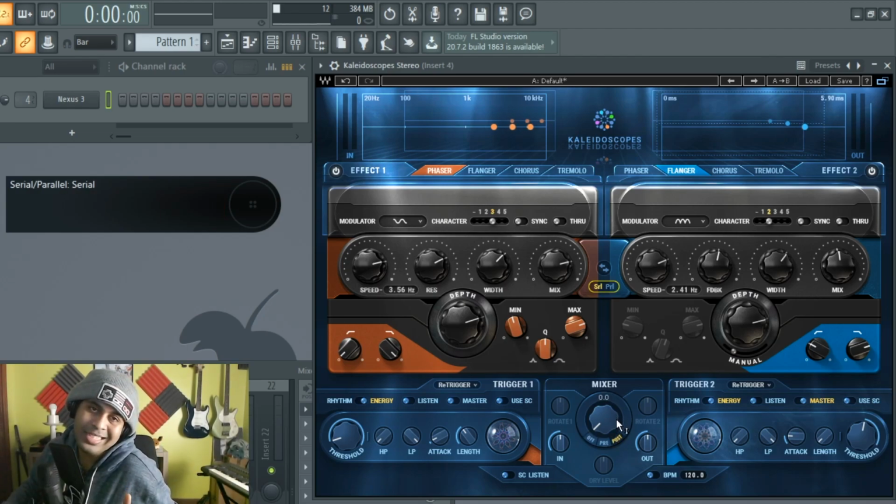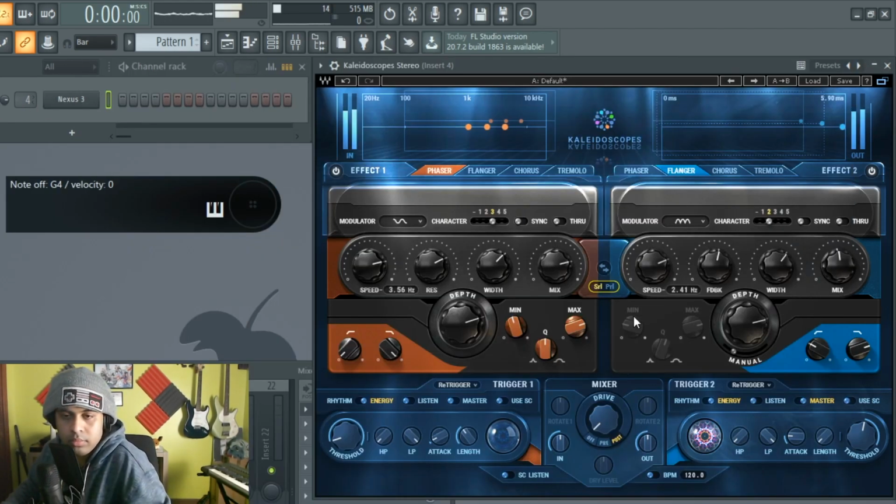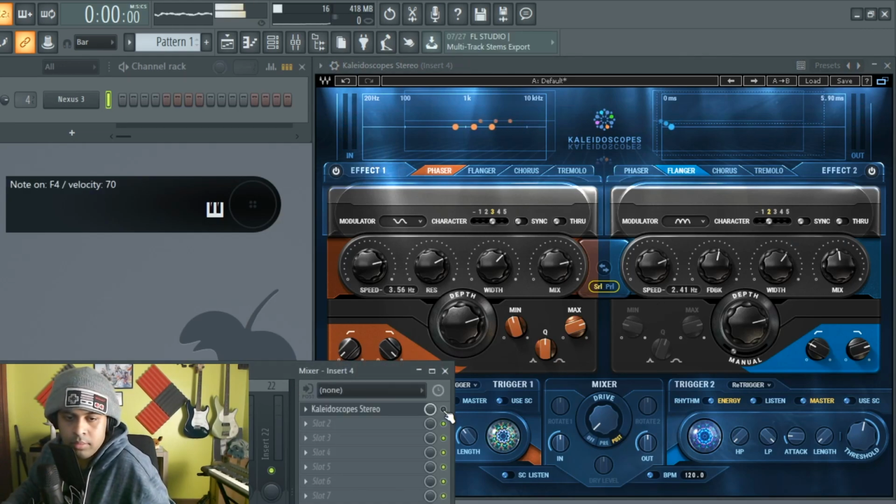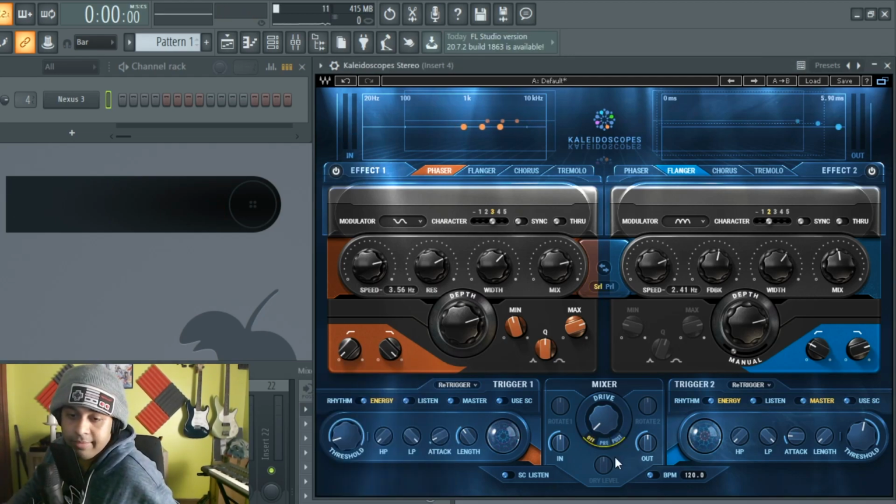Lastly, we have the mixer section, and then we'll be done. Let me go ahead and change the sound one more time. The mixer has a drive. Do you want the drive to activate before the effects are applied, or after the effects are applied, which could cause some clipping and distortion, or do you want it completely off? This is just an extra. Do you want some set drive? Do you want some hidden drive? Usually for guitar style things.